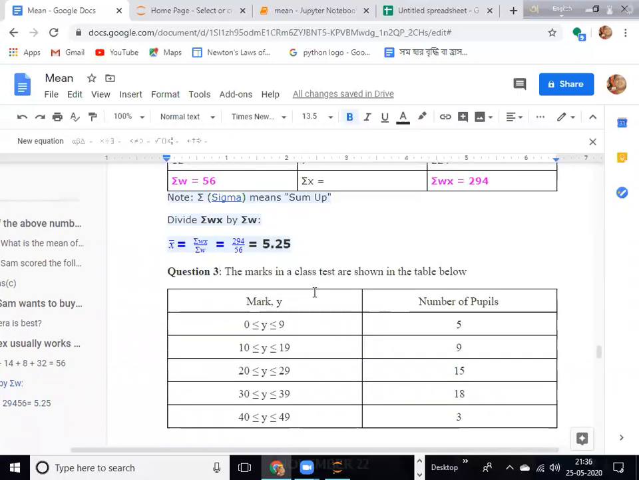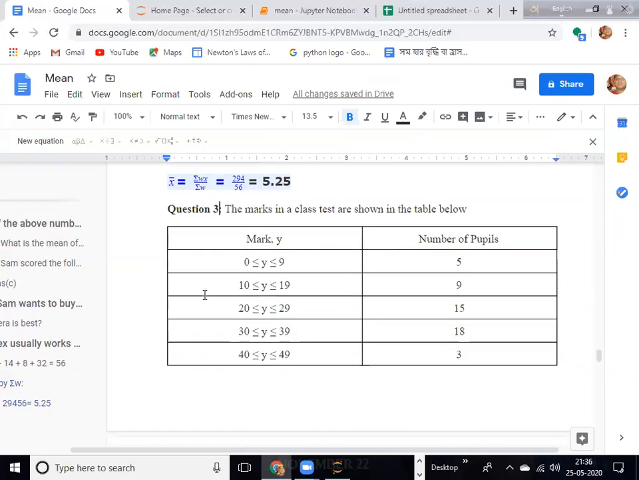No one got more than that. Assume that the test is a 50 marks test. These are the class 9 students' performance.